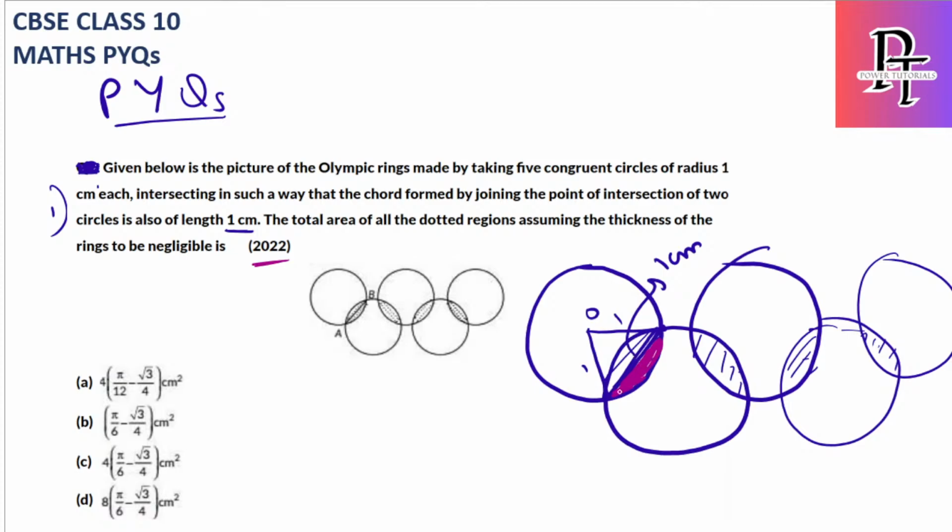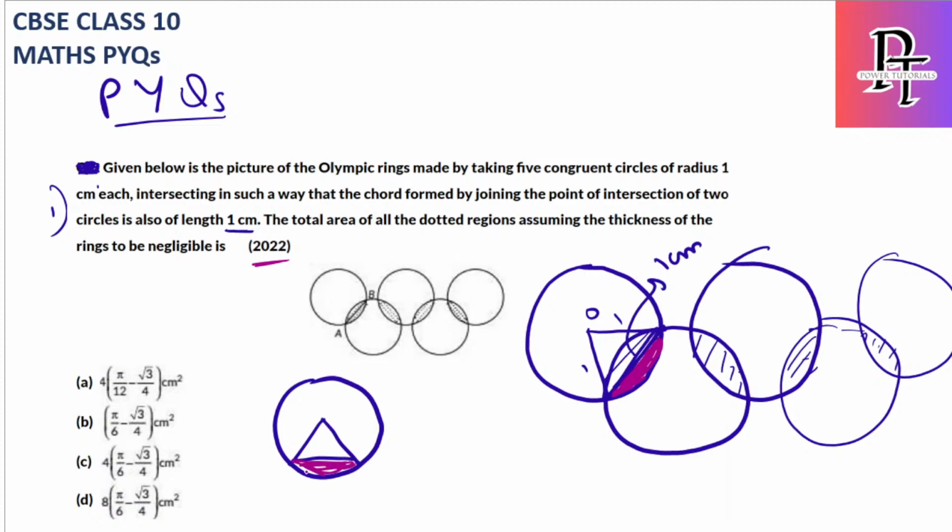So how to find this shaded pink part? I will draw the circle again. You have a circle like this, this is also a radius, and I am finding this pink part area, because if I find this area, I can simply multiply by 2 again. So in total I need to multiply by 8, and I'll get the total area.